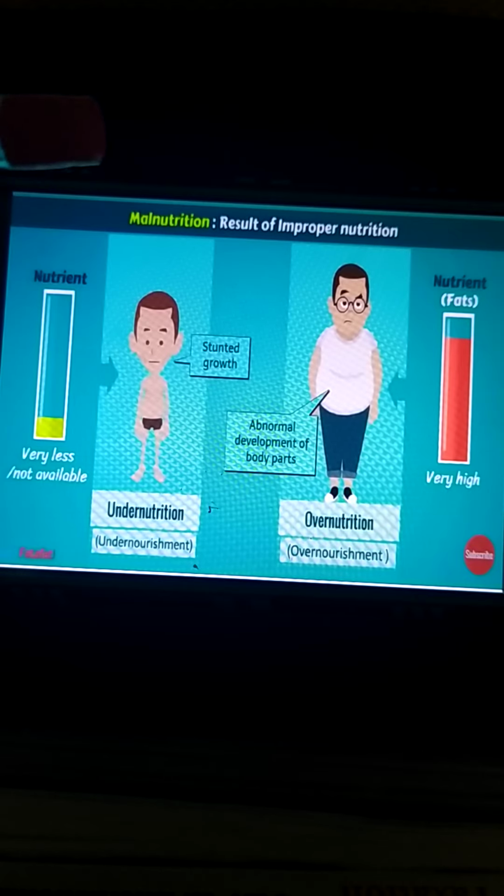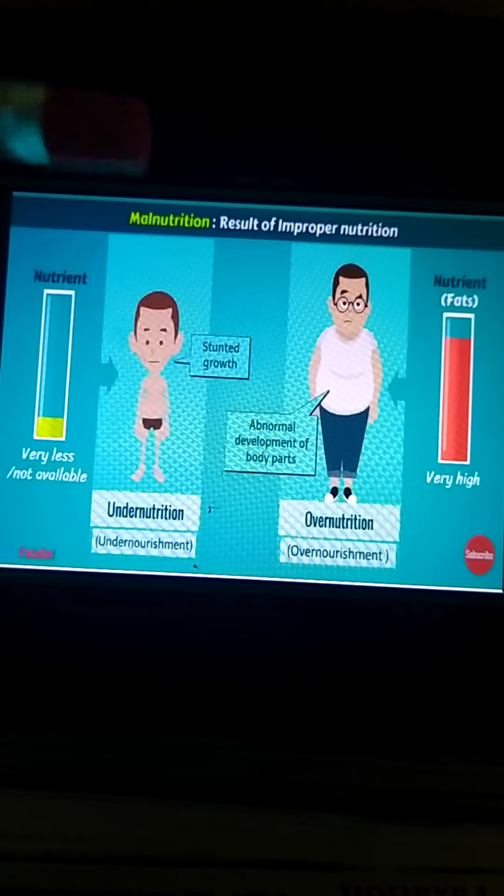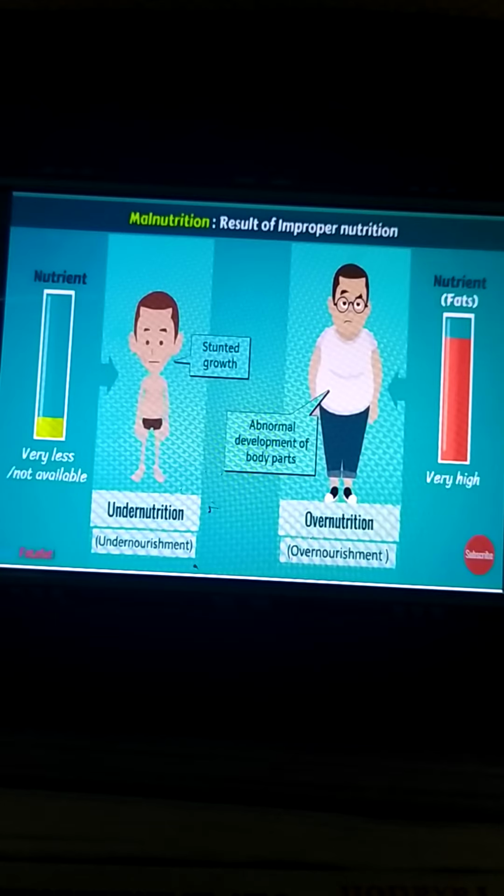So what is that called? Diseases that occur due to the lack of nutrients over a longer period of time are called the deficiency diseases.